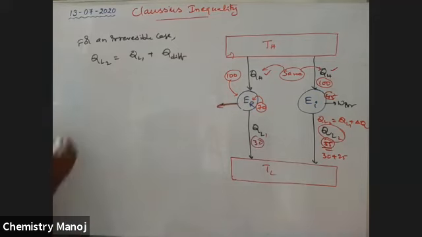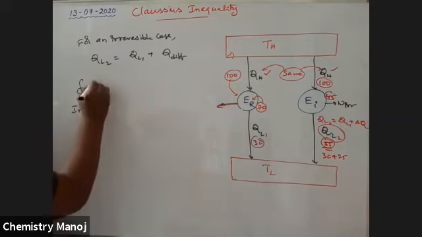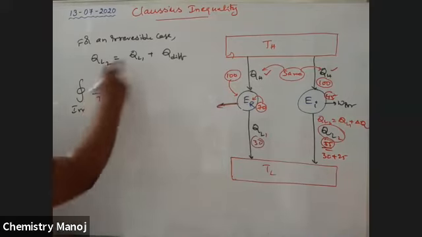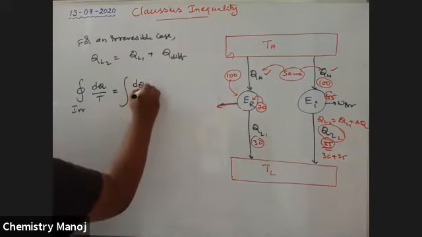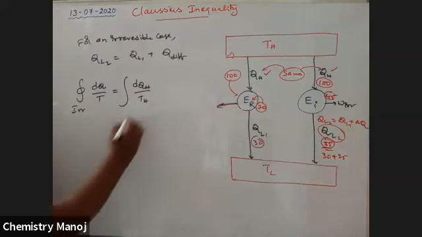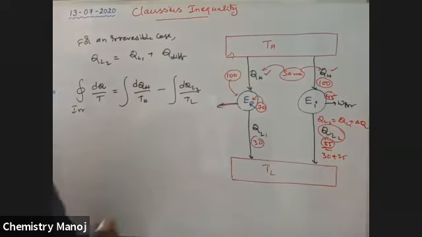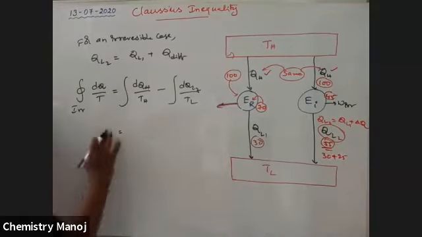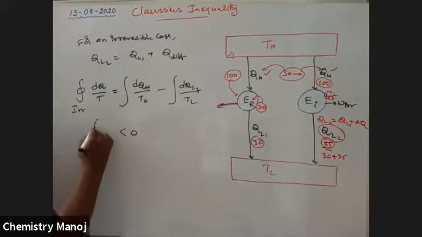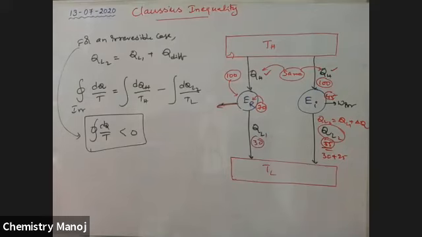So integrate on both sides. The cyclic integration for the irreversible case, dQ by T, is equal to the integral of dQH by TH minus the integral of dQL2 by TL2, which is equal to our final calculation. It should be less than 0. So no need to derive. So dQ by T is less than 0 for the irreversible case.